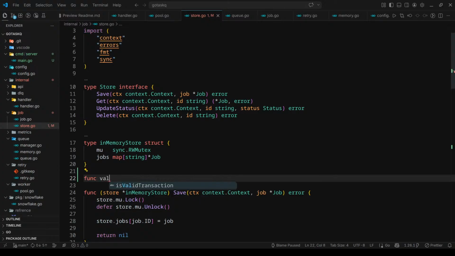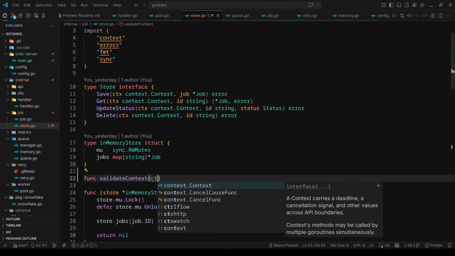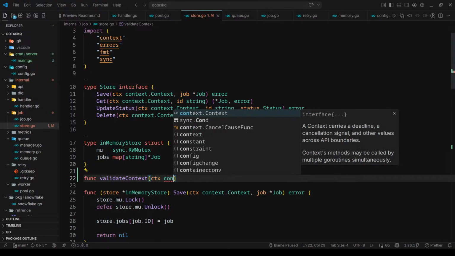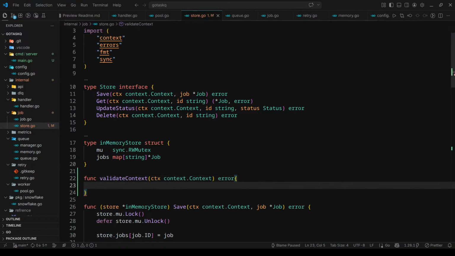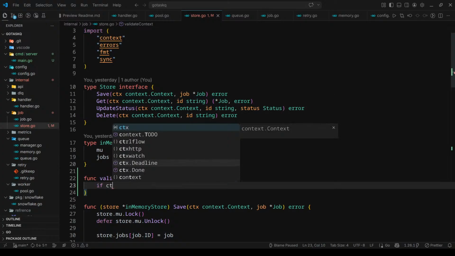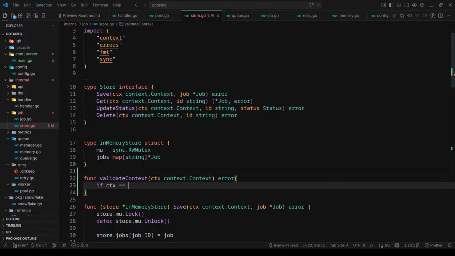Function validate context. It will be an internal helper function that takes a context of type context and gives us an error. What we'll do first is check if ctx equals nil.